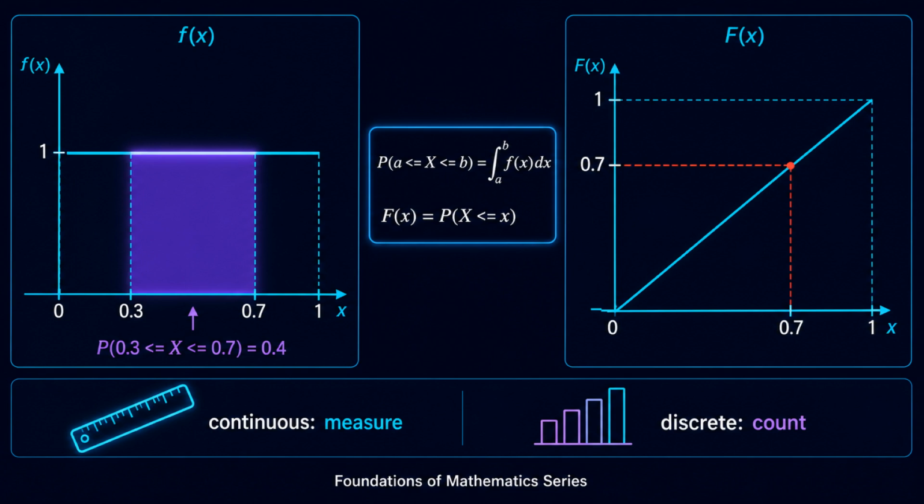Continuous random variables take real values, so no single point carries positive probability. Instead, we describe them with a probability density function, and probability becomes area under that curve. The probability that x lies between a and b is the integral of the density from a to b, and the total integral over the whole line equals 1. Take the uniform distribution on 0 to 1. The density is flat, so the probability of landing between 0.3 and 0.7 is simply 0.4. The cumulative distribution function is the integral up to x, and here it rises as a straight line.